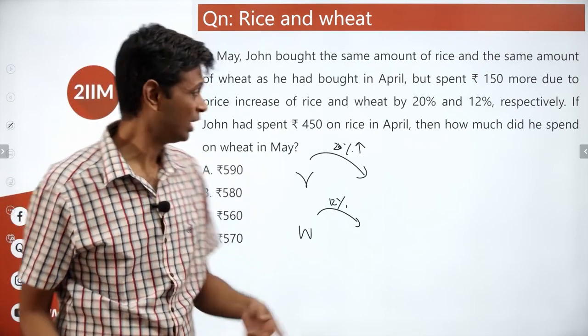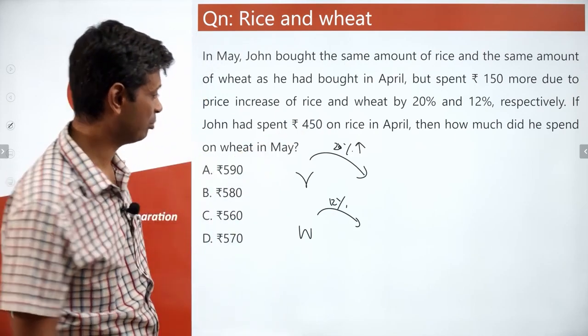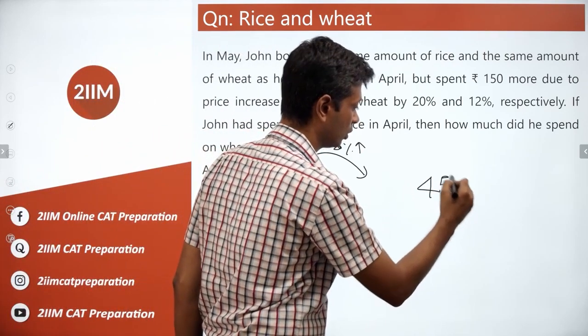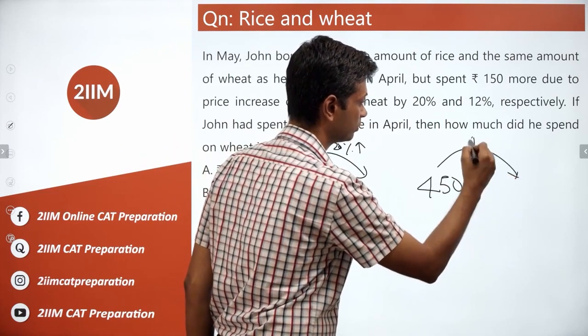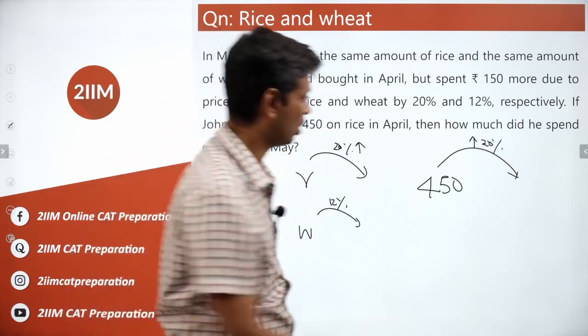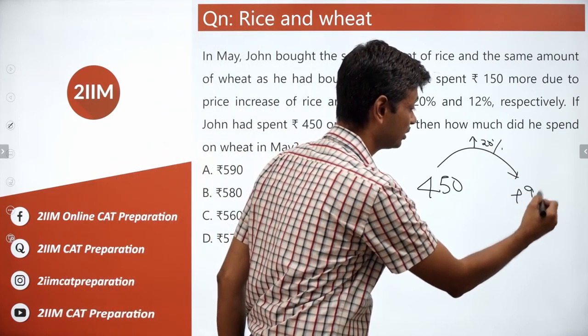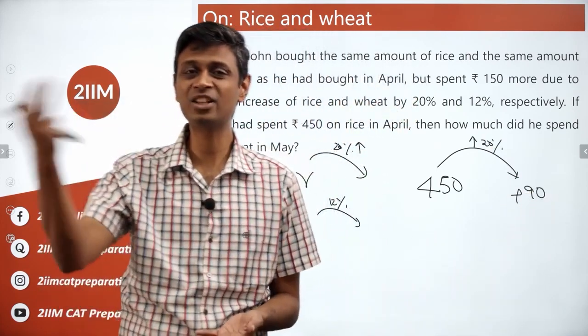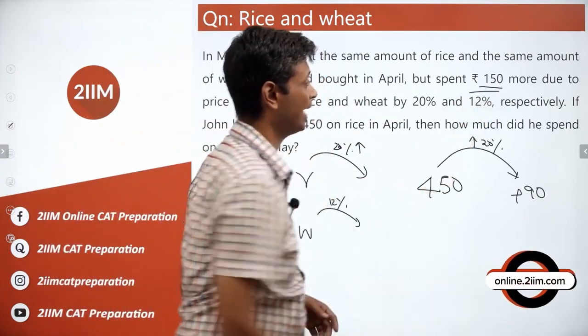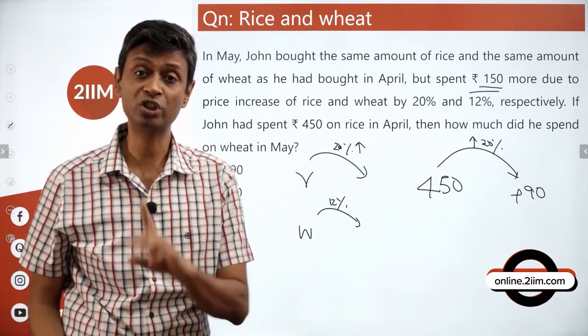Very regular question. He spends 450 on rice in April. This is going to be up 20% because the price of rice is up 20%. 20% is 1/5, so the additional is 90. The extra he spends on rice is 90. The total extra he spends is 150. Extra he spends on wheat is therefore 60.